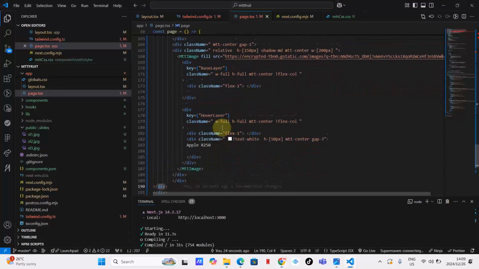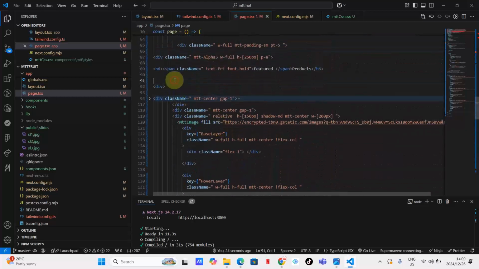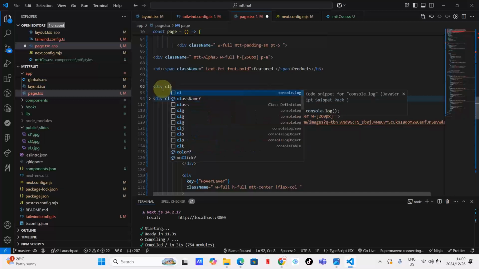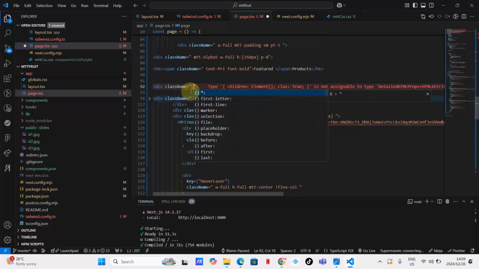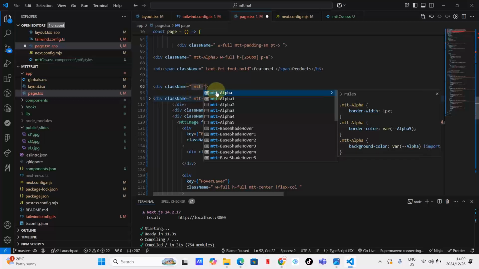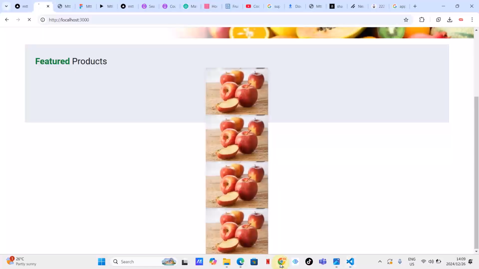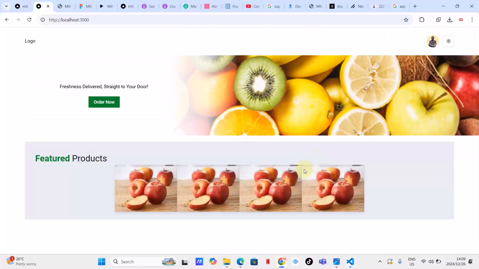So we want to go to the container. I think this is the container. Class name. So what I'm going to do, I'm just going to use my Mtt Center. Let's see the impact of the Mtt Center. As you can see, guys, exactly what we want.